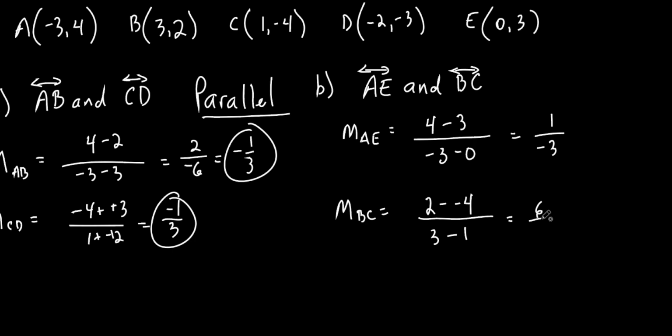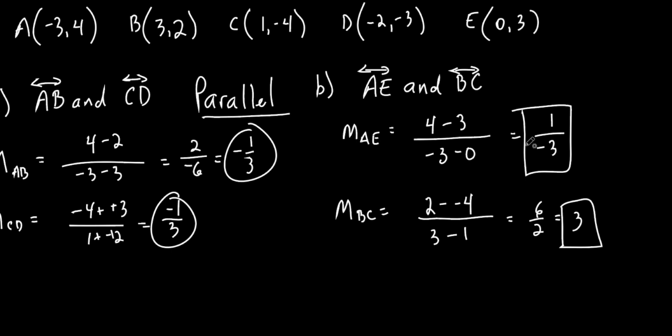That's 6 over 2. Reduce it, and that is positive 3. Now check it out. This is negative 1/3. This is positive 3. Is there a relationship between those two? Yes, absolutely. They are negative reciprocals of each other. That's the relationship between them. When I say what is a relationship, that's what I'm asking. Now you can say it.